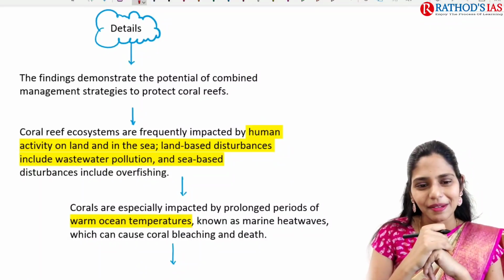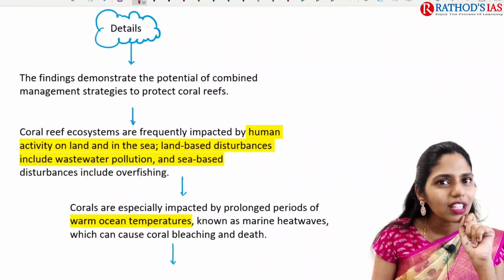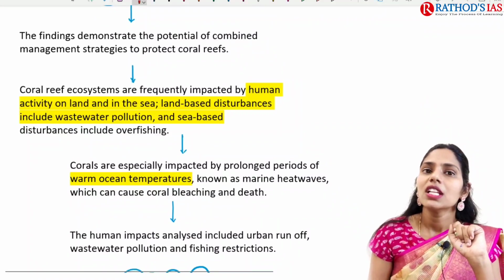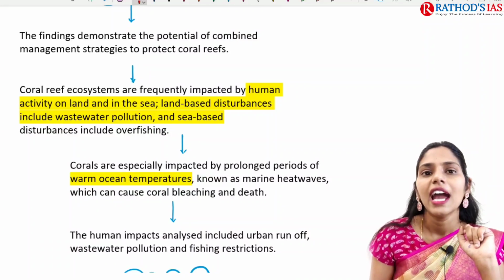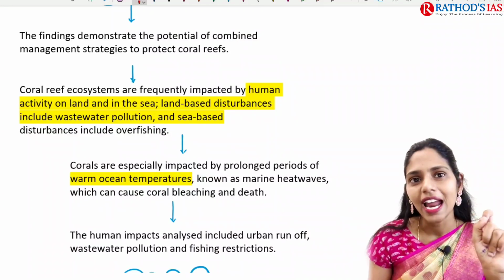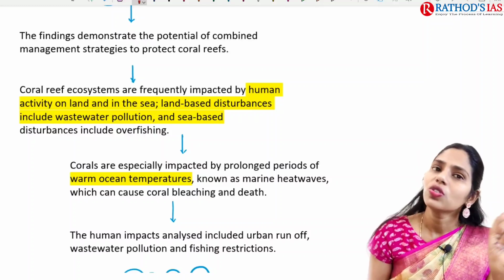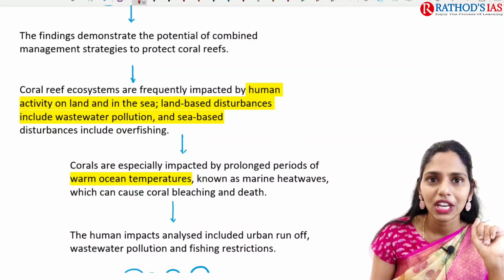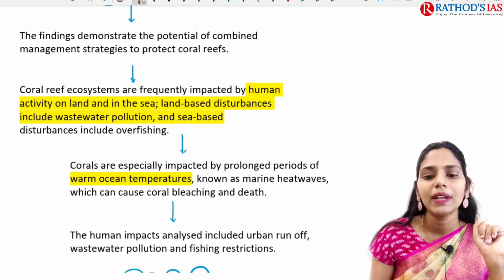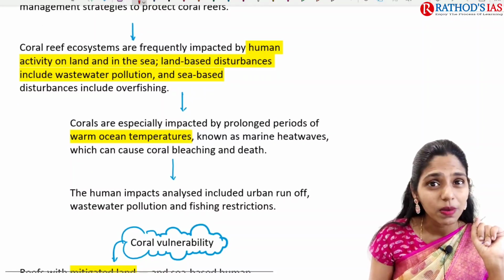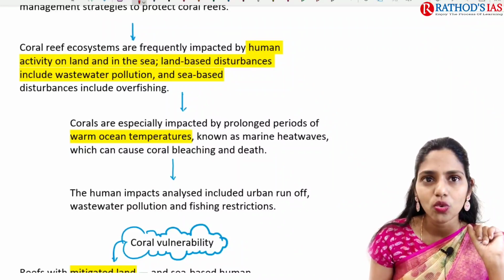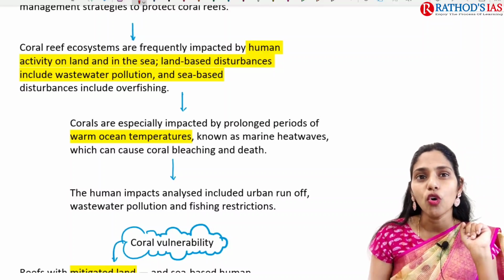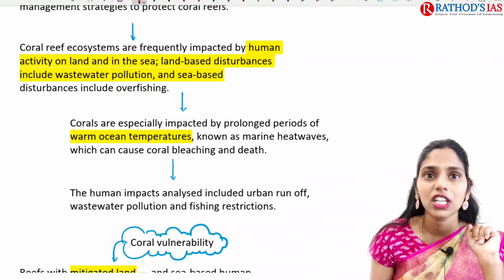If we are talking about coral reef ecosystems, they are frequently impacted by human activity on land and in the sea. Especially land-based disturbances, including wastewater pollution, and sea-based disturbances, because of overfishing and exploitation of fishing.